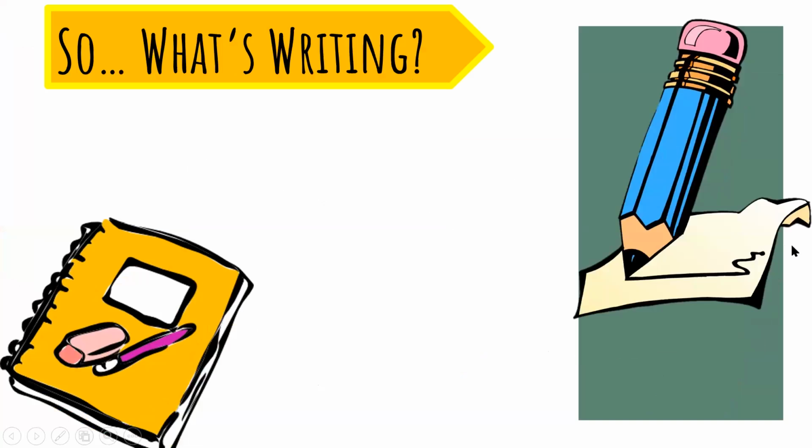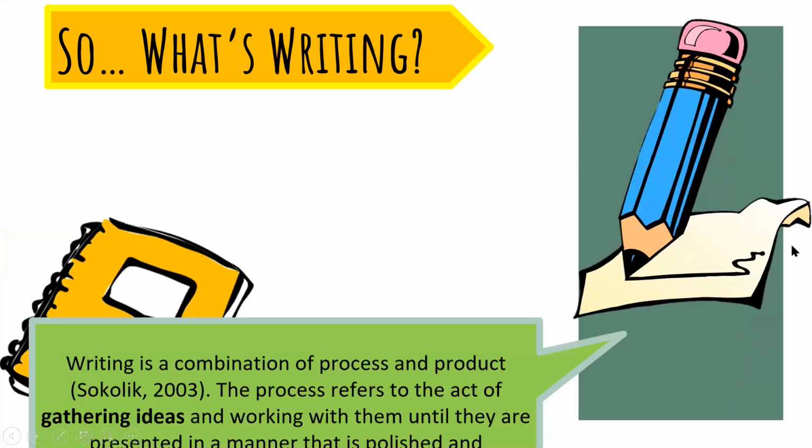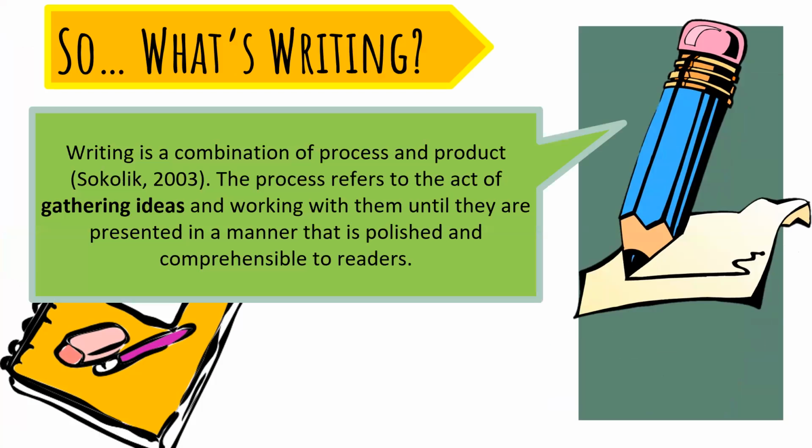So let's talk about what writing is, right? In theory, it says that writing is a combination of process and product, right? You know this already. You know that for writing, we have a process in order to write something. It could be an essay or a short paragraph, but we have this process in order to have the final product, right? So basically the process refers to the act of gathering ideas and working with them until they are presented in a manner that is polished and comprehensible to readers.